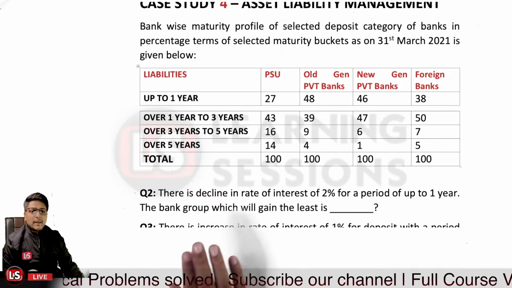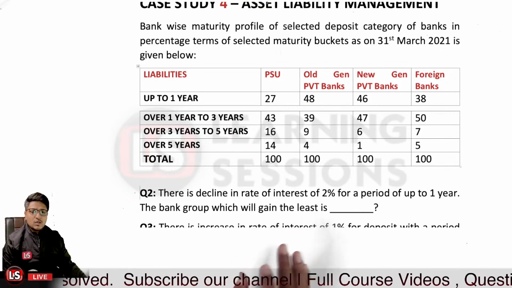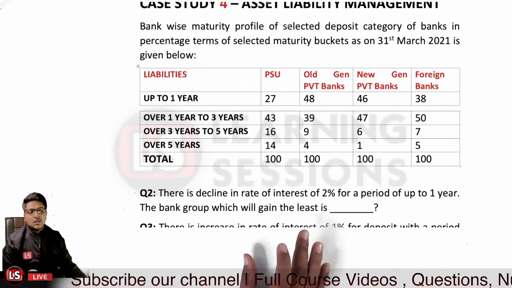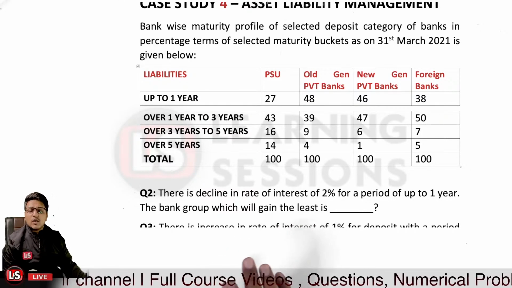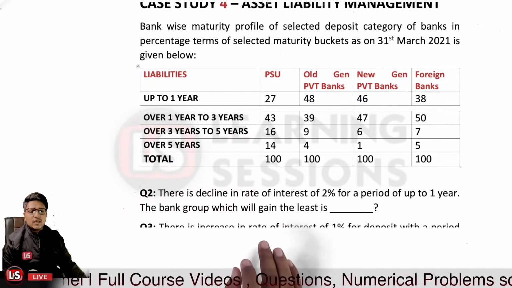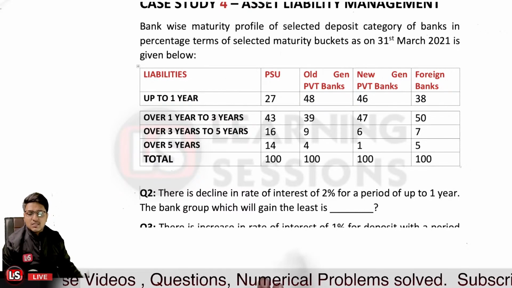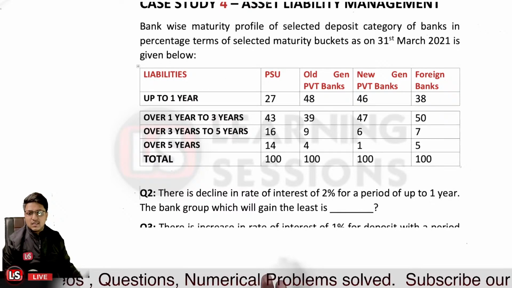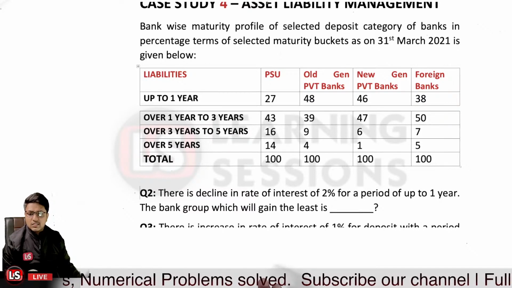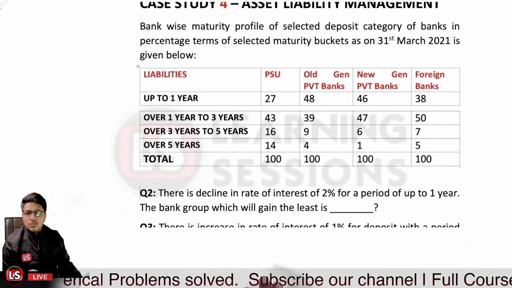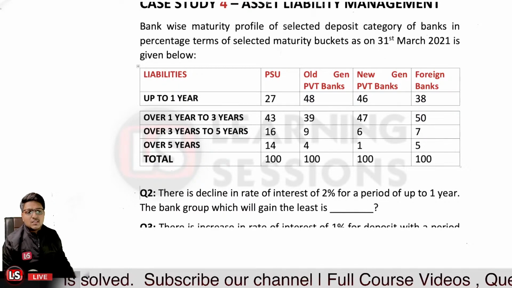But the question says the bank group which will gain the least is, what bank will have the least gain? The bank which has the least liabilities over that time horizon. So PSUs will have the least gain in this case. So the answer to question 2 is PSU, public sector undertakings, banks will gain the least. Related to question number 2, the first answer has been given by Swaroop Biswal, that is PSUs.